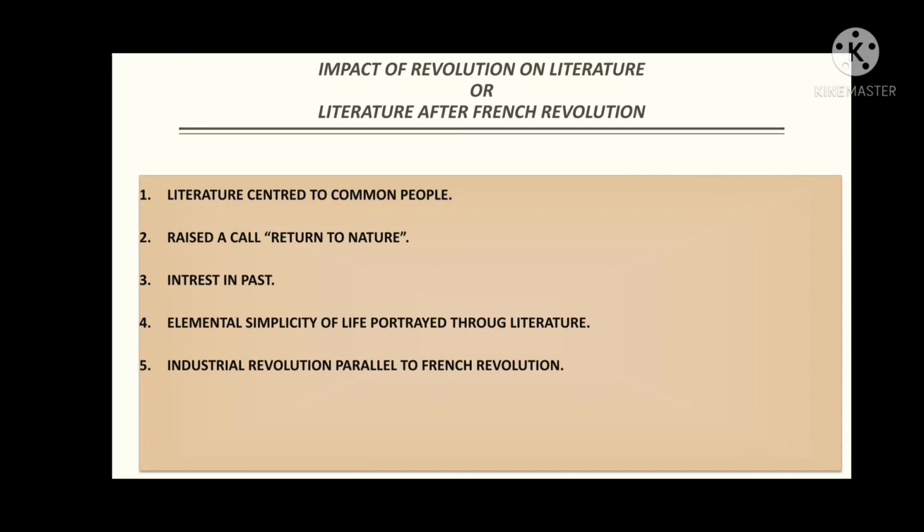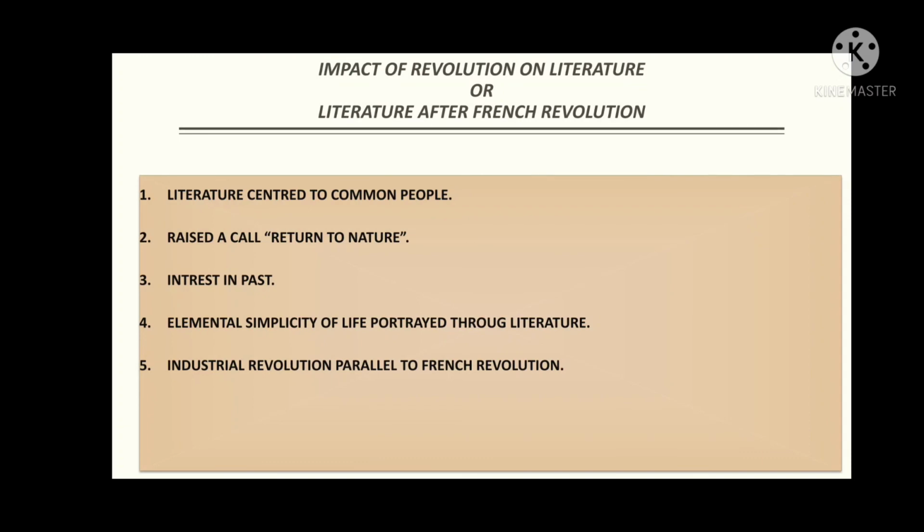Fourth point, elemental simplicity of life portrayed through literature. Now, the literature after the French Revolution was centered on the elemental simplicity of life. The literature by this time used to urge and motivate people to live a simple but joyful life. In fact, all the Romantic poets were very influenced and tried to convey this message through their work.